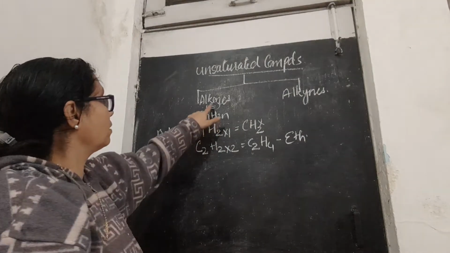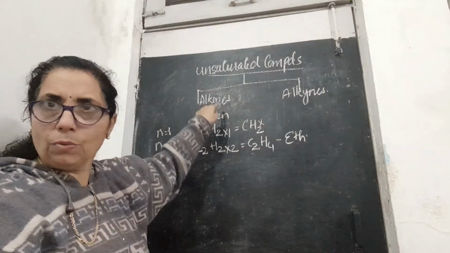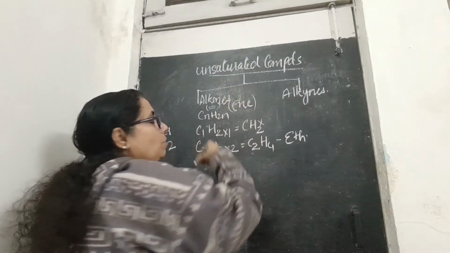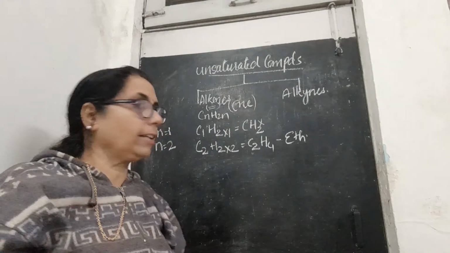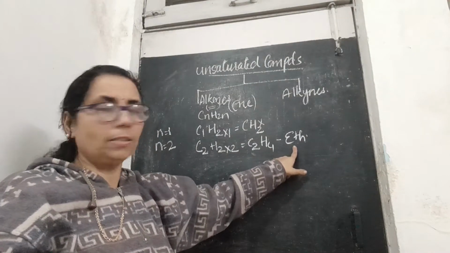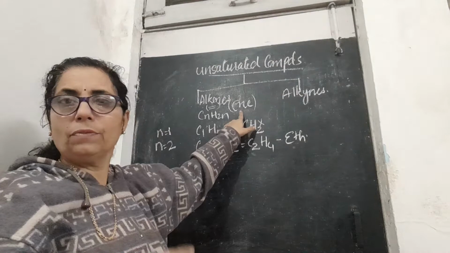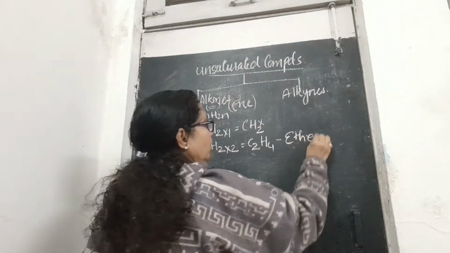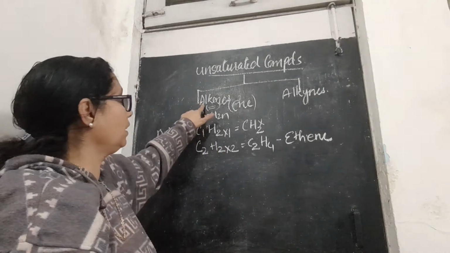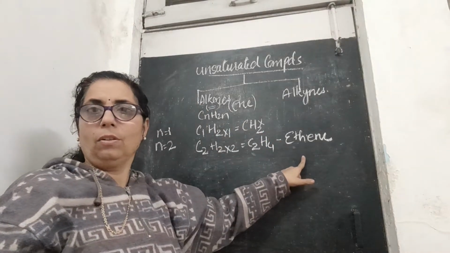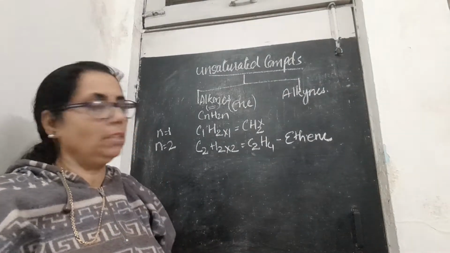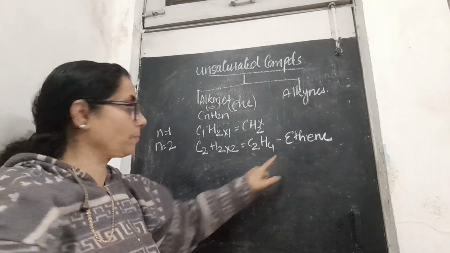Now the suffix which we will use for alkenes will be ene, E-N-E. So when 2 carbons are there, you write the root initially, and then the suffix ene, so the name will be ethene. So the first member of alkenes is ethene. Is it clear, children? Not methene, methene is not possible. The first member is ethene.